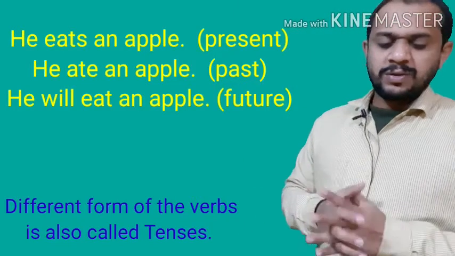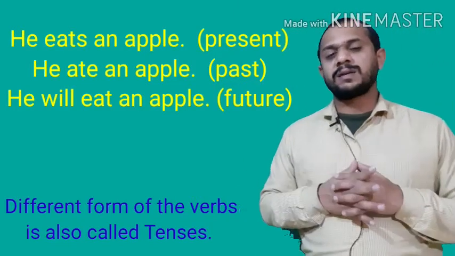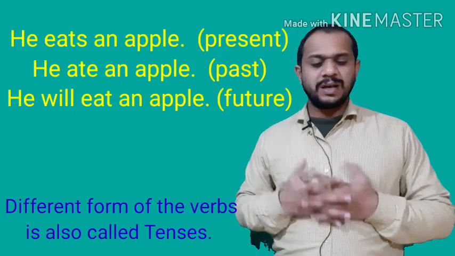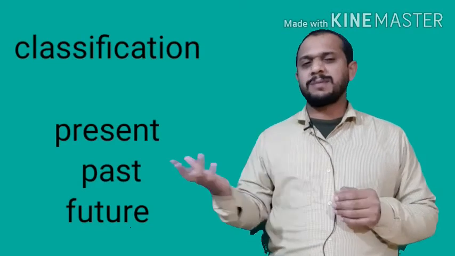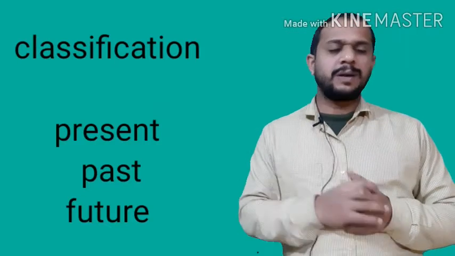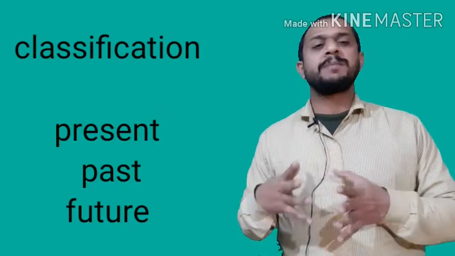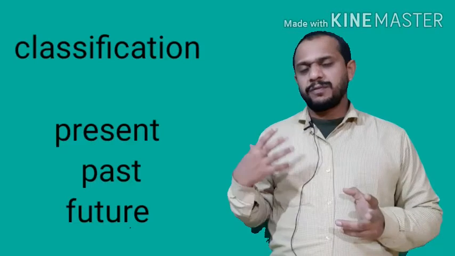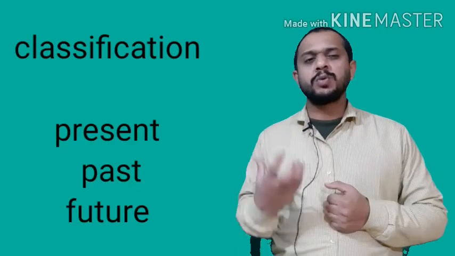So now it's time to see the classification of tenses. In the classification of tenses, there are three tenses. Number one, present: the time is going on, meaning the time is now. Number two, past: the time has passed. And number three, future: the time is yet to come.